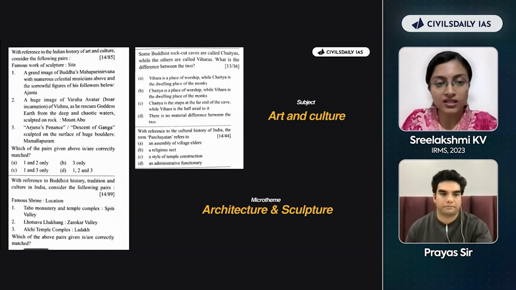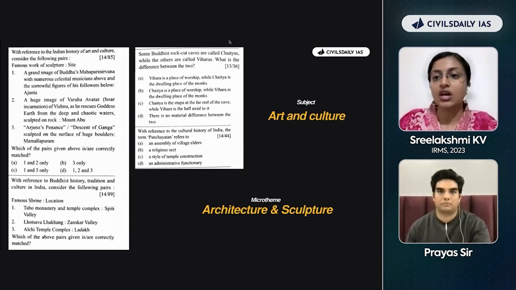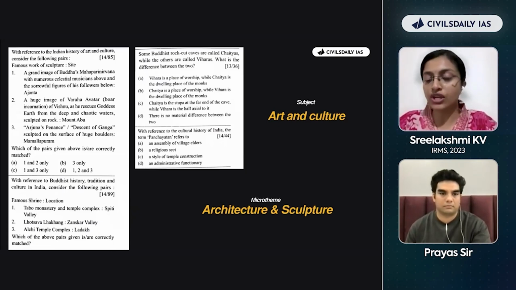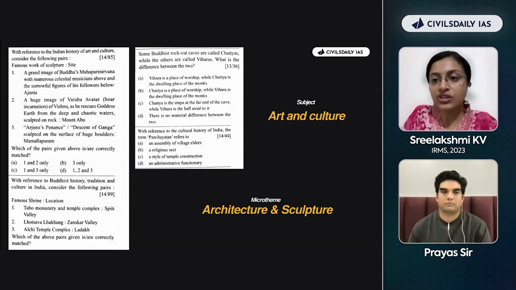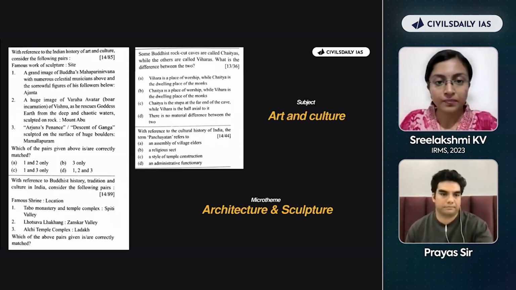If you look at the next question, Buddhism, history, tradition, culture, again, the similar type of question they're asking, famous shrine and location, which means that whenever I'm reading something like that, I need to also know the location of that place, because that's the kind of question UPSC is asking. Right? I cannot ignore the location. Next.